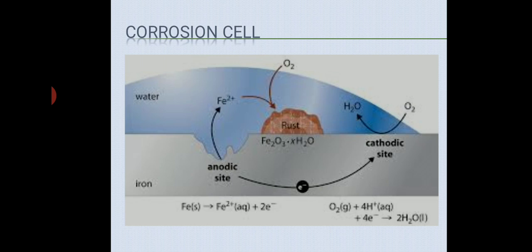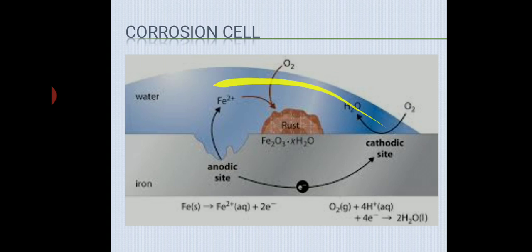As you can see here, students, this is an iron rod, iron metal, and this is the surface of the iron metal. On this surface there is one pit or hole. That site acts as the anodic site and the remaining entire surface acts as the cathodic site. At the anodic side the Fe is converted into Fe2+, and it reacts with atmospheric oxygen and forms rust. The reaction is not so simple, students, we'll understand that later. I hope you are clear.